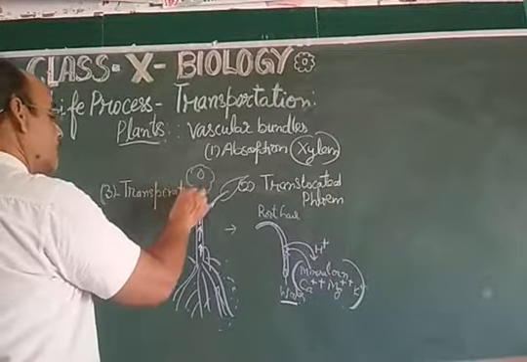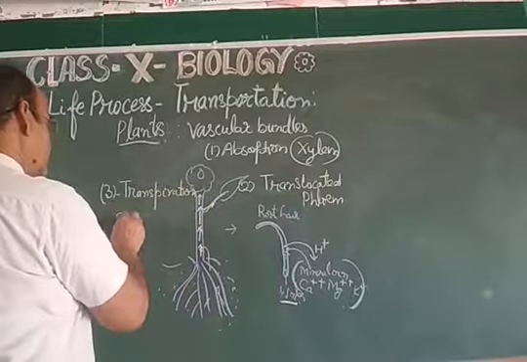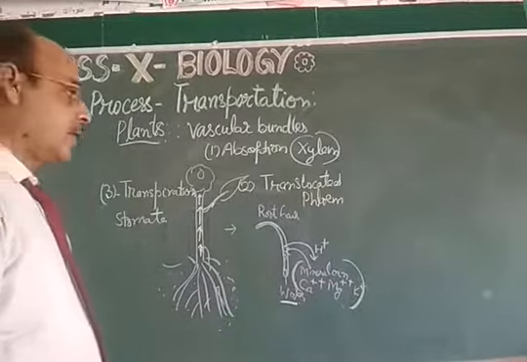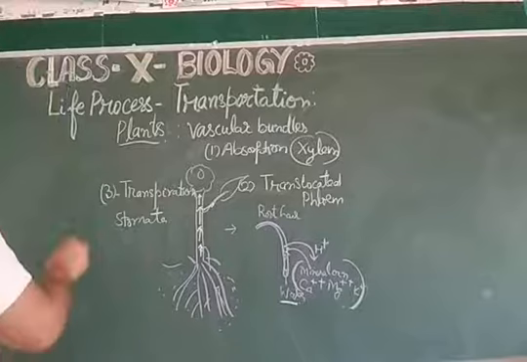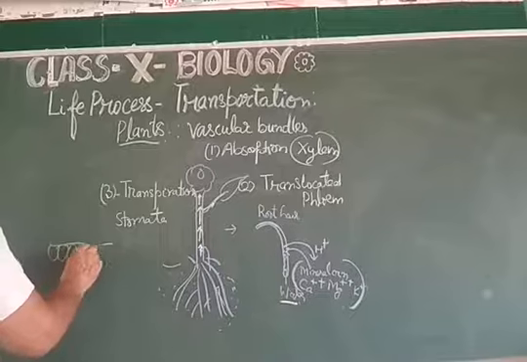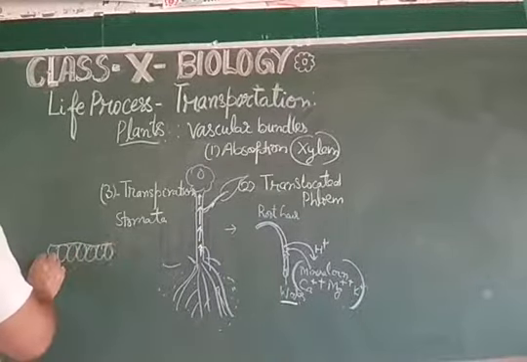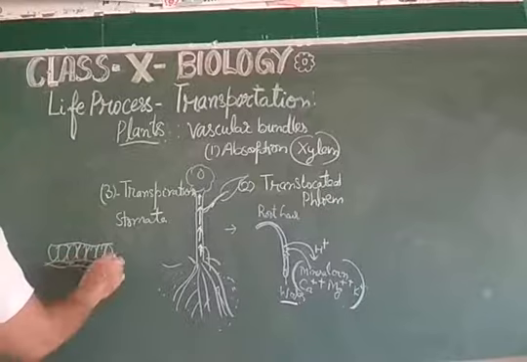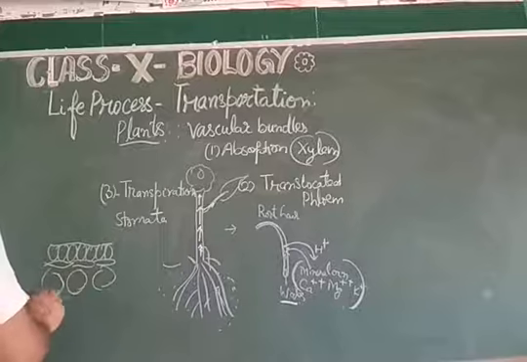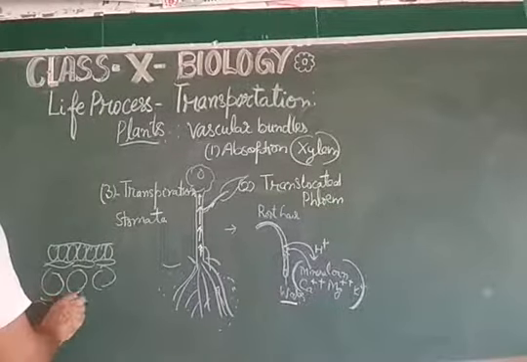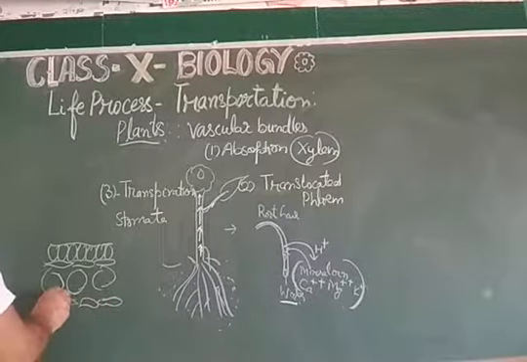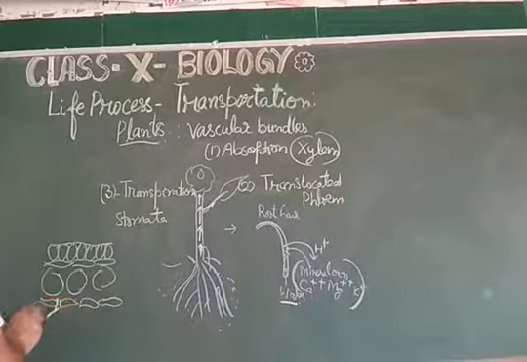This transpiration takes place by the stomata. These stomata are found in the leaf. Suppose this is the leaf. These leaves have this kind of structure, and stomatal pores are there.